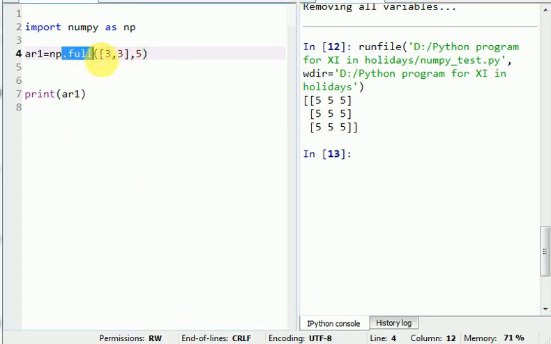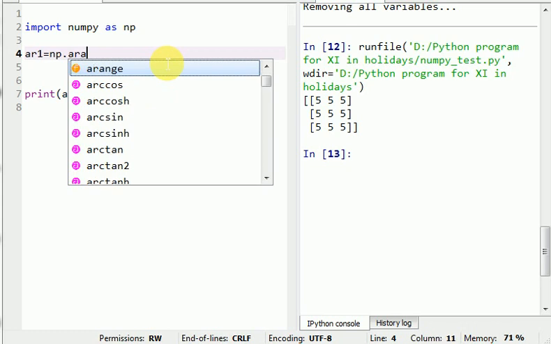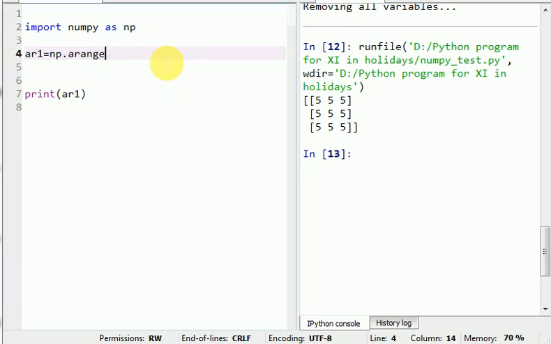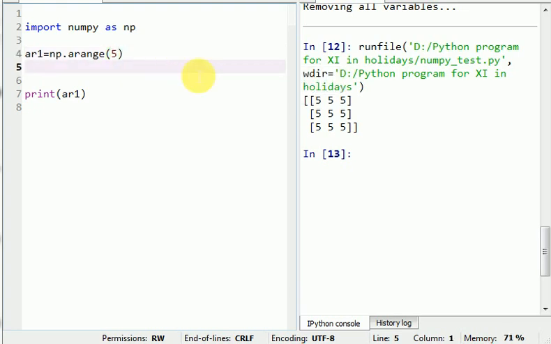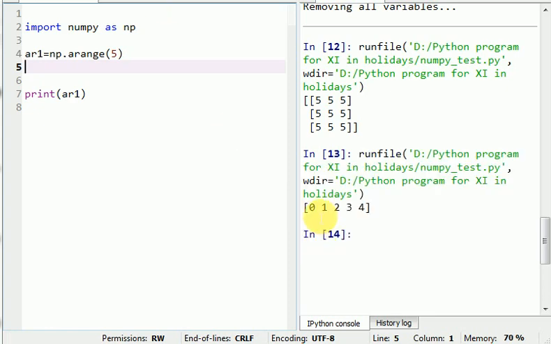Now the next function I am taking here is arange, np dot arange. Now that takes some arguments: from where you have to start and up to which number you want. Suppose I am giving a single value, that's 5. Now see the output that generates, from 0 to 4, total 5 elements here. I am giving only the high limit, then by default it will start from 0.